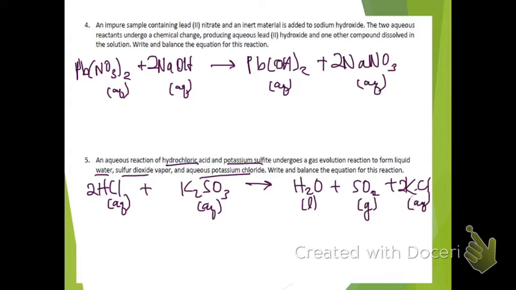Hopefully you're feeling pretty good about balancing chemical equations, but before you move on to using them in stoichiometry.